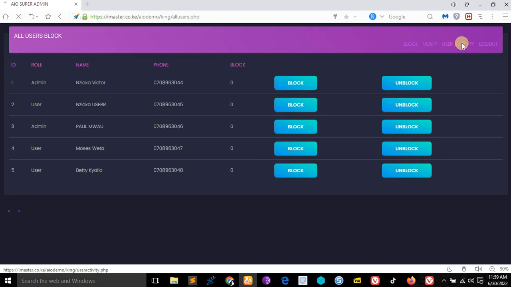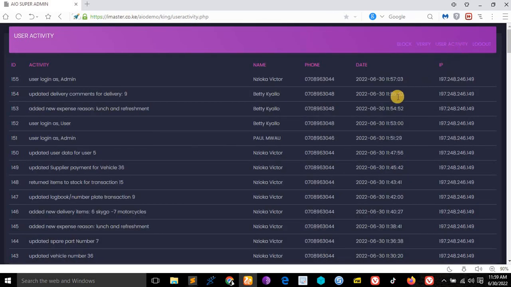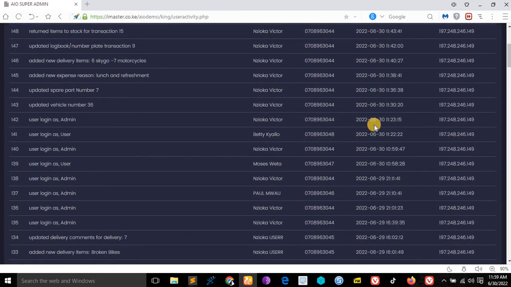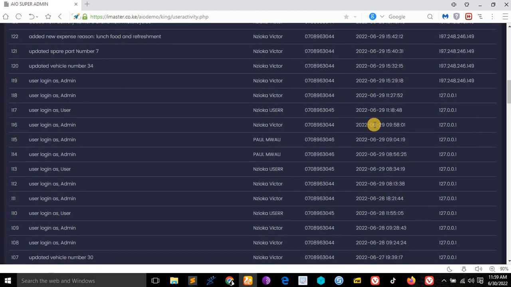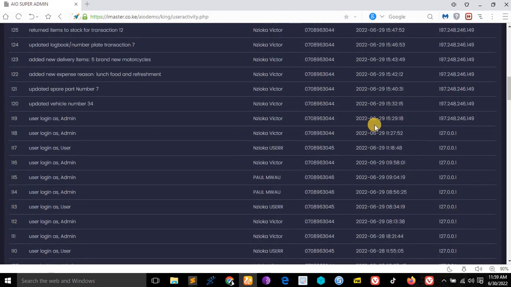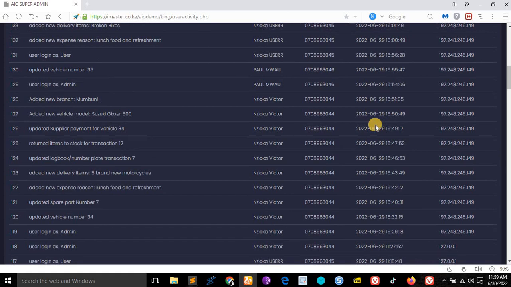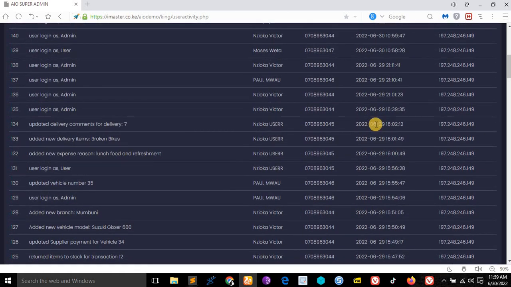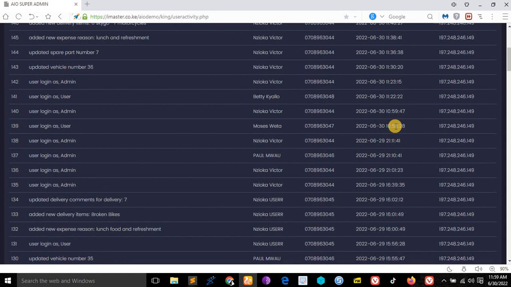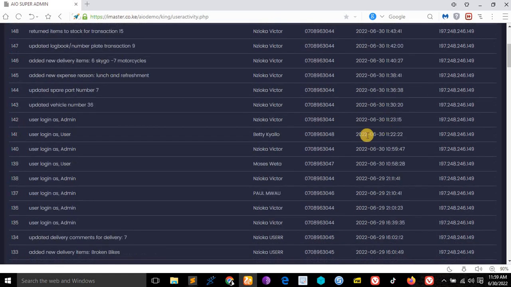And user activity. Let's go direct to the user activity. So everything we have been doing in this system has been recorded since the time we logged in. The time was around 11 something. You see, this is where I created this user at this time. See, Betichalo user logged in as Betichalo at this time. Admin, this one, updated a vehicle number at this time.